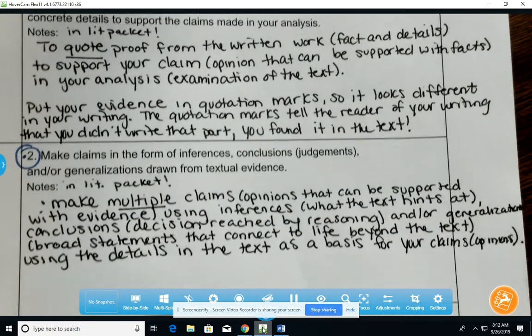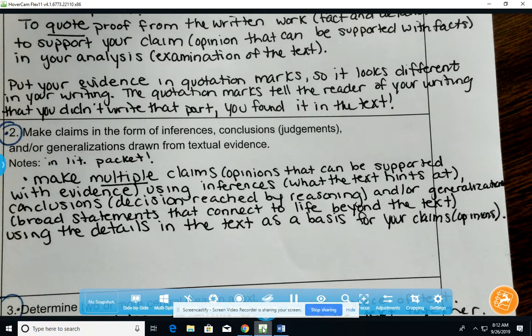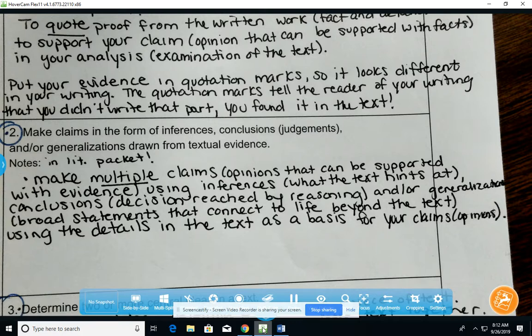Learning target number 2 we're going to get into today is to make claims in the form of inferences, conclusions, and or generalizations drawn from the text. This is also one we covered in literature a few weeks ago. This basically means to make multiple claims, opinions that can be supported with evidence, using inferences, which is what the text hints at, conclusions, which is the decision reached by reasoning, and or generalizations, which are broad statements that connect to life and beyond the text,